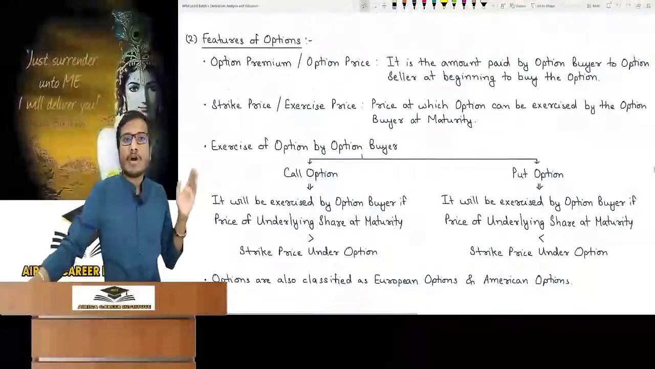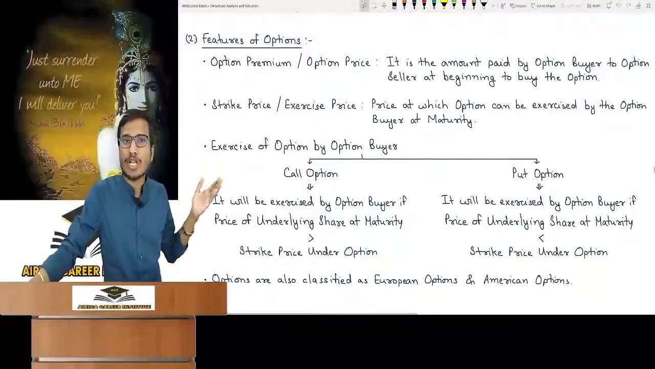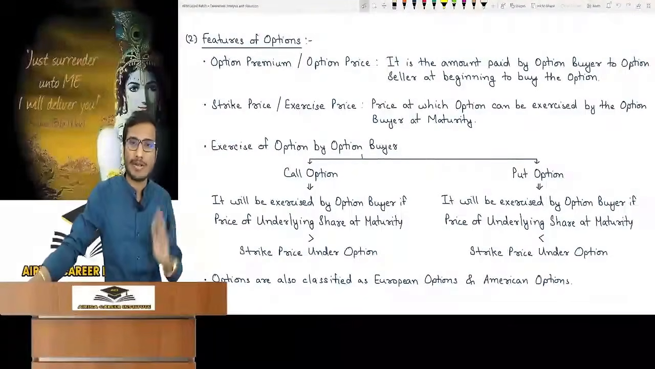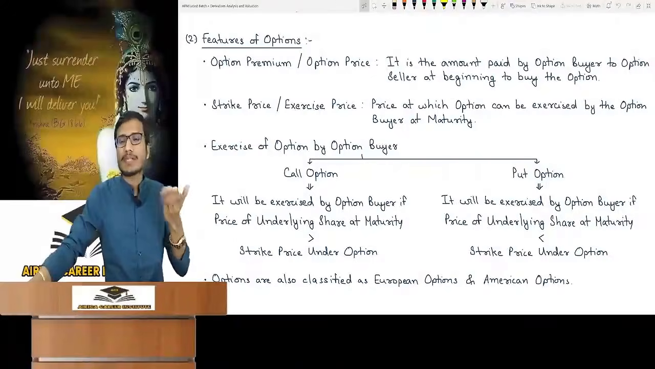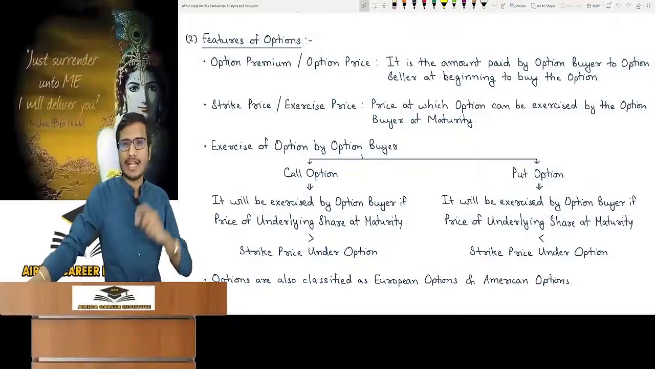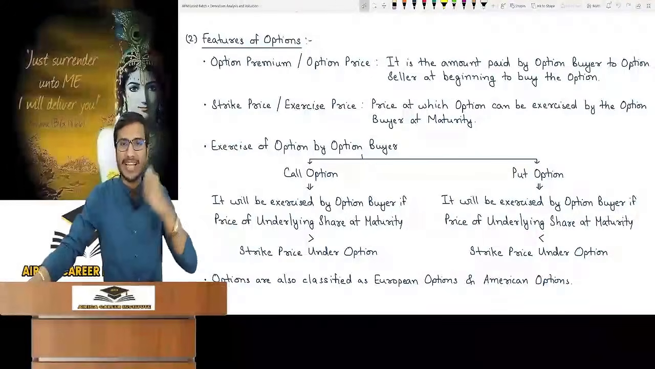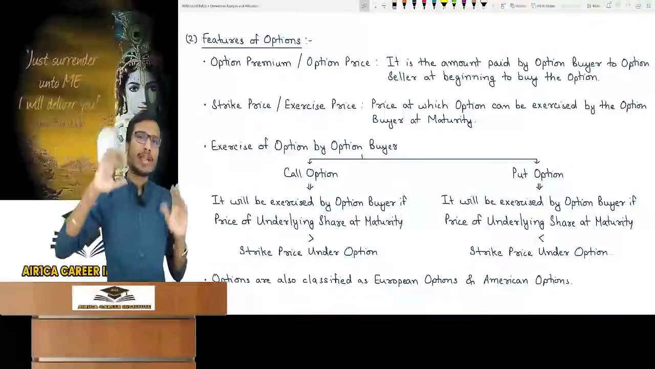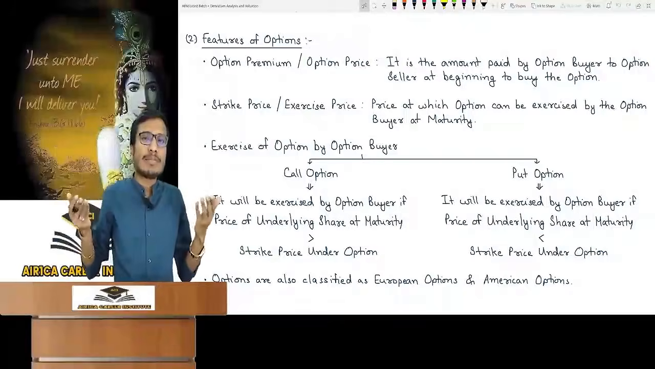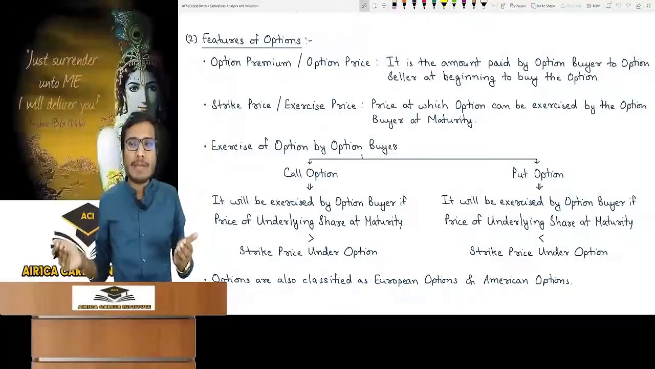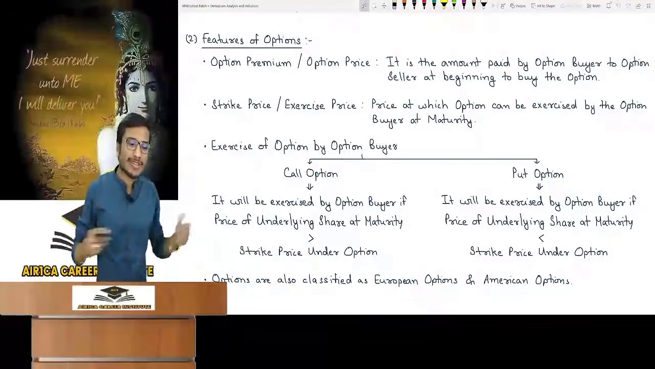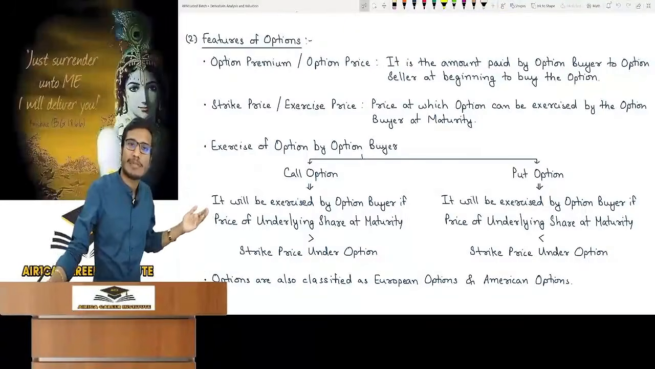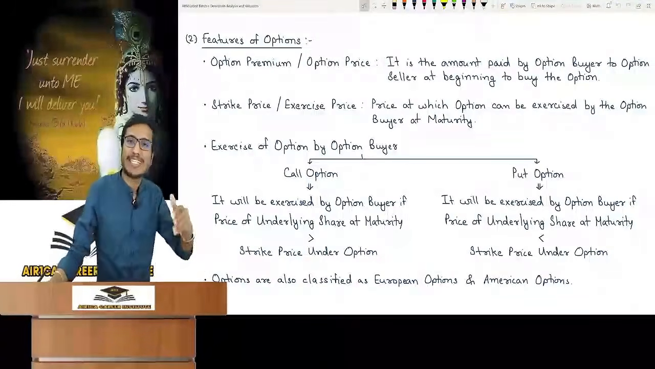After this, when will the option buyer exercise the option? It is conceptual, no need to remember, just look at it once. Call option, now you have understood when the call option buyer will exercise. In a call option, the option buyer has the right to buy the underlying asset. Suppose I said I will buy for rupees 2500. When will I buy? When the price is more in the market. Why will I buy? If the price is less in the market. It will be exercised by the option buyer if the price of the underlying share at maturity is greater than the strike price under the option.